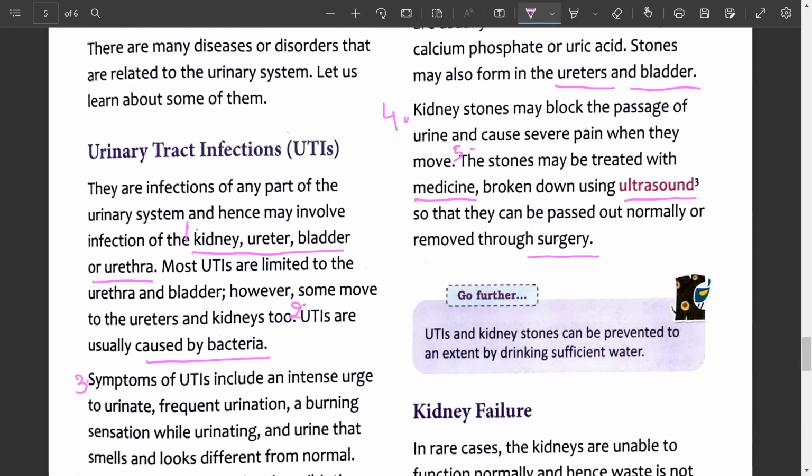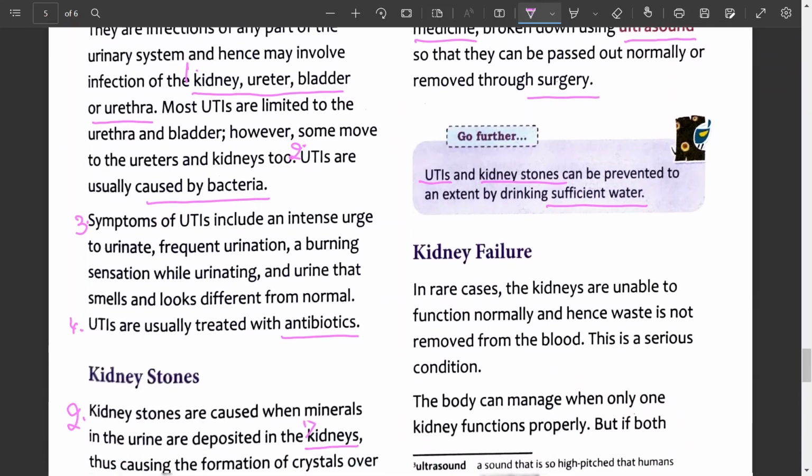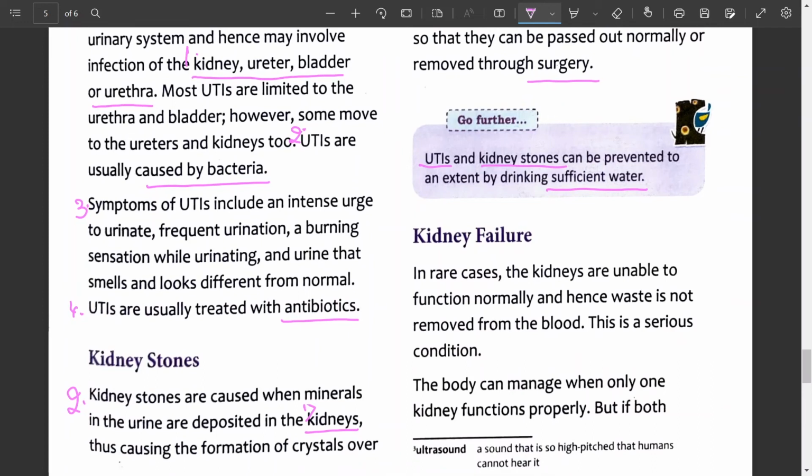Remember, UTIs and kidney stones can be prevented to an extent by drinking sufficient water. So, it is always advisable to drink enough water. What is kidney failure? When the kidneys are unable to function normally and hence waste is not removed from the blood, the condition is called kidney failure and it is a serious condition.